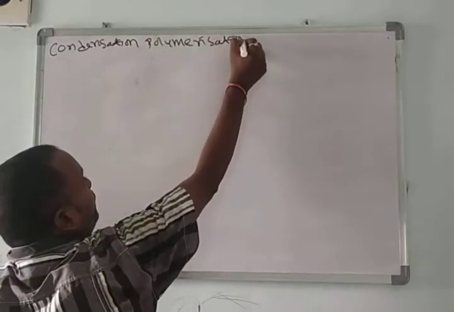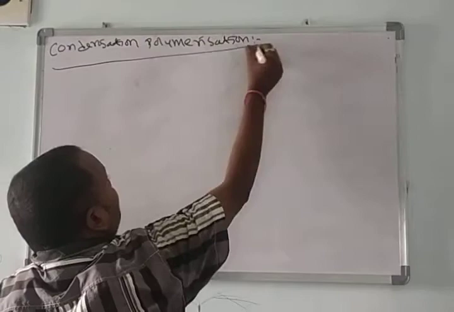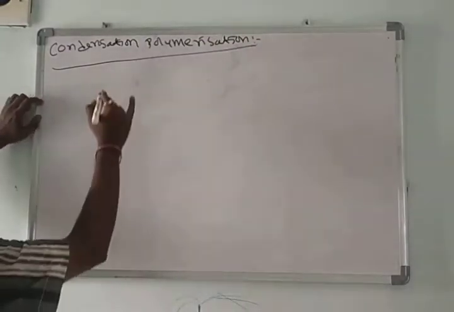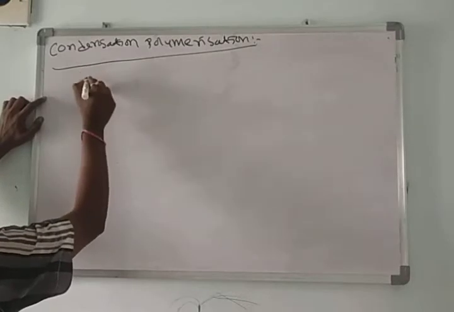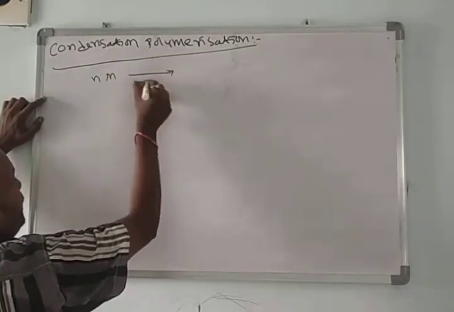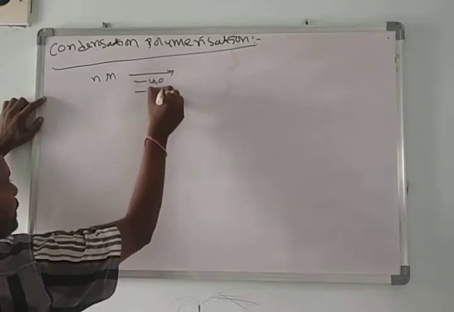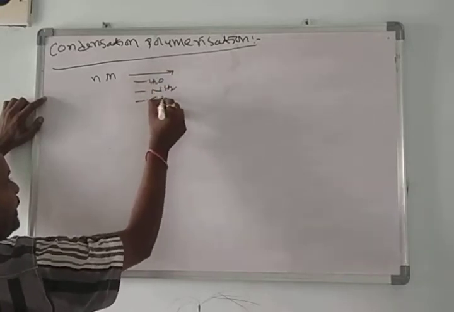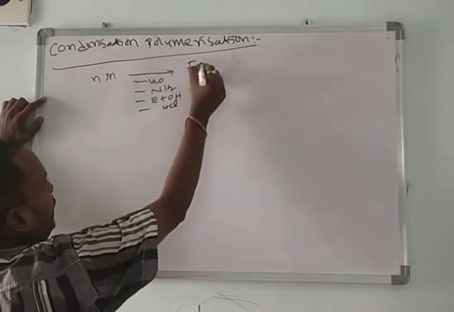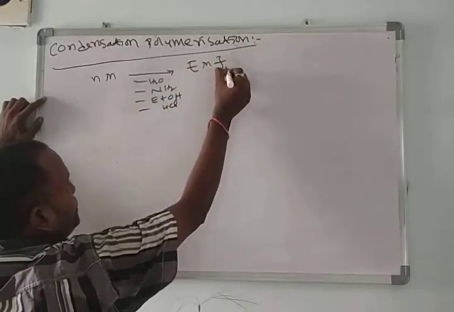The polymers produced by the condensation reaction we call condensation polymerization. Here I am taking a number of monomer molecules. It eliminates water or ammonia or ethyl alcohol or HCl and forms polymer.